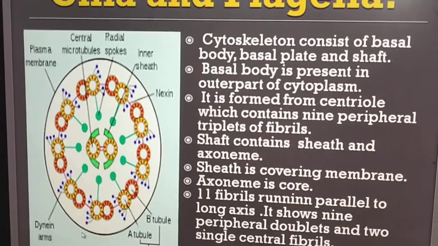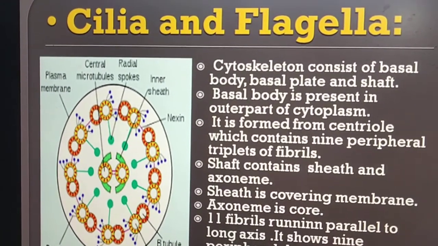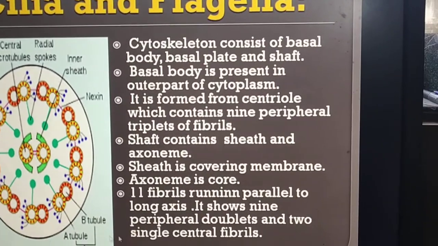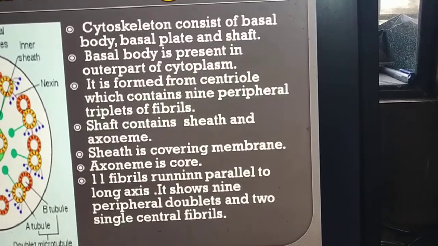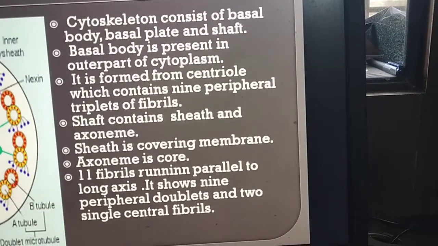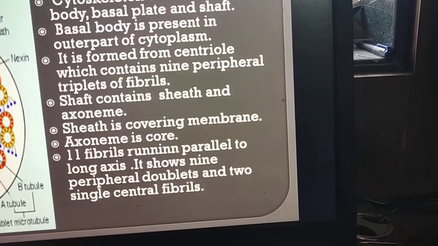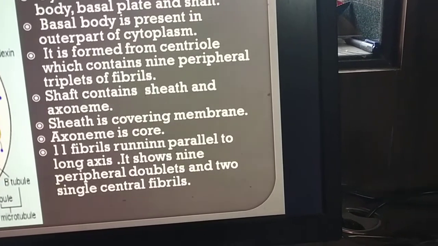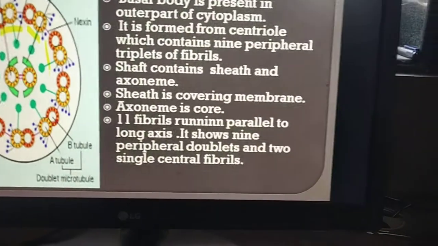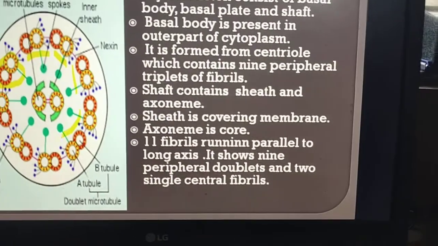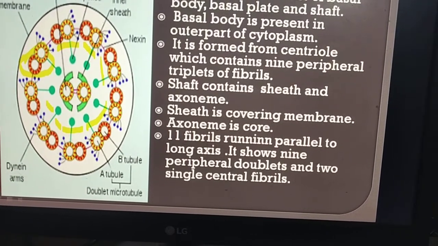Now, these 9 peripheral triplets are, see, first, second, third, fourth, fifth, sixth, 7, 8 and 9.